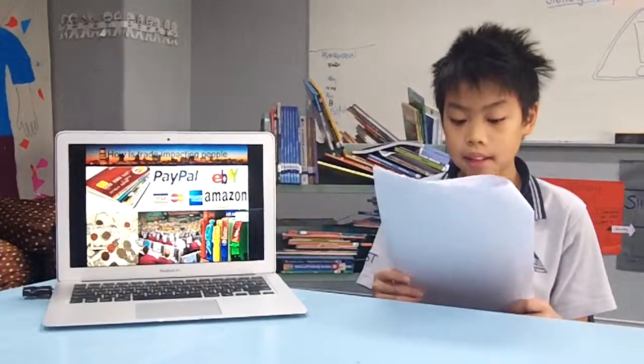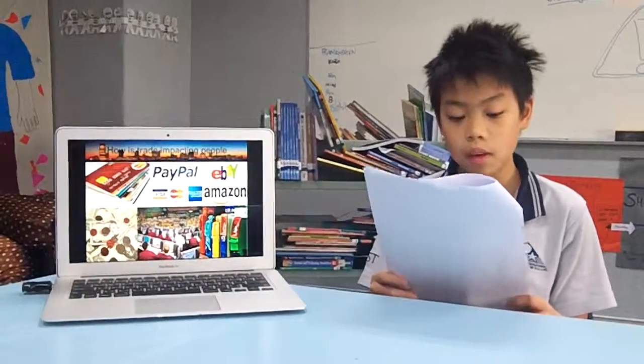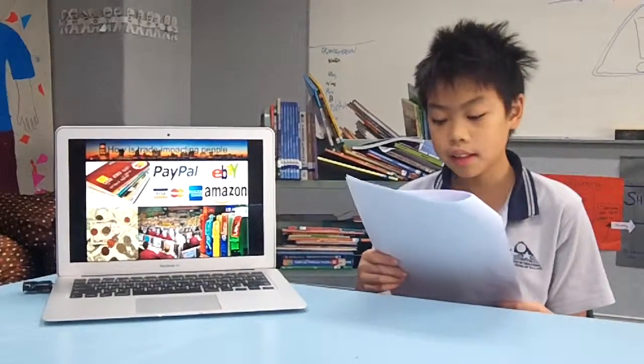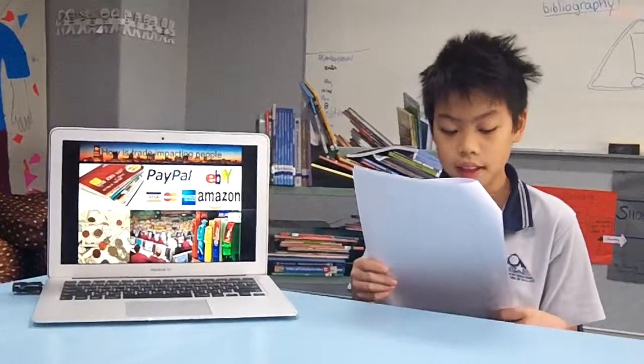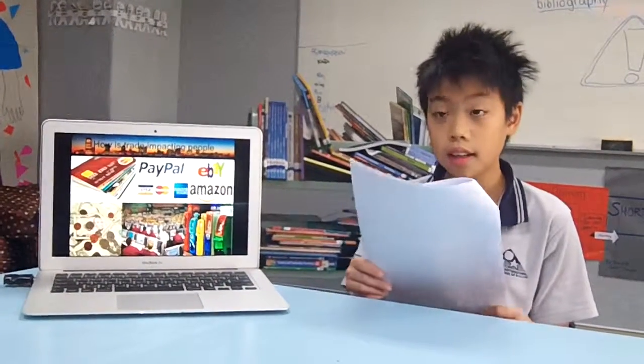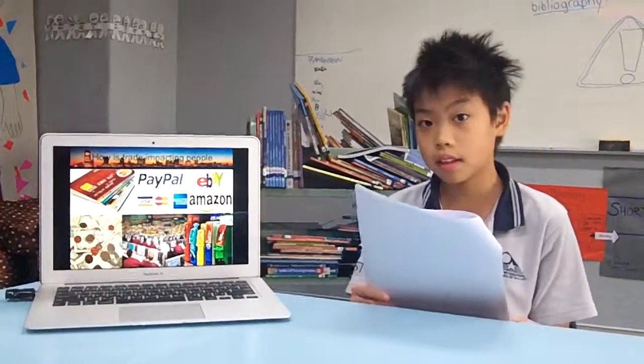How is trade impacting people today? It is easier to trade these days because we have more ways to pay. Instead of only money in the past, there are credit cards, PayPal, ATM cards, online payments, and commodity exchanges. Trading on the internet means buyers and sellers no longer have to meet face-to-face to trade.